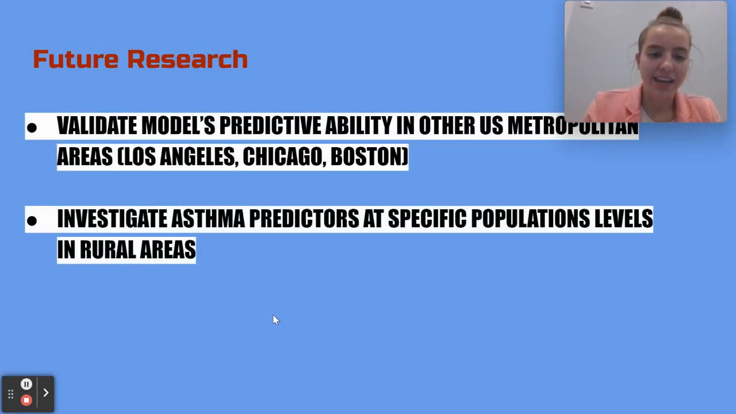Future research can be done to validate the model's predictability in other metropolitan areas in the United States, like Los Angeles, Chicago, or Boston. In addition, New York City is a highly urban setting. Since much of the country does not live in areas that are similar to New York City, future research could be performed to investigate asthma predictors at specific population levels in rural areas.